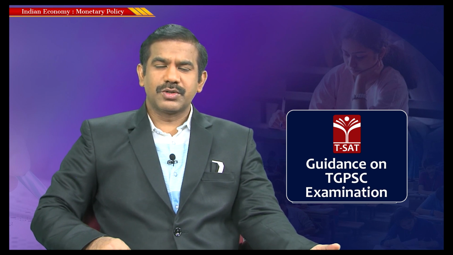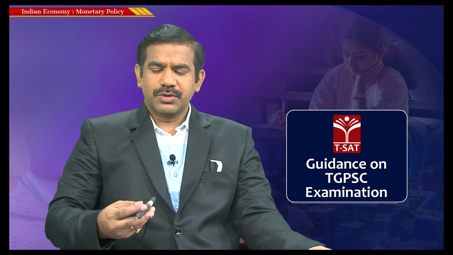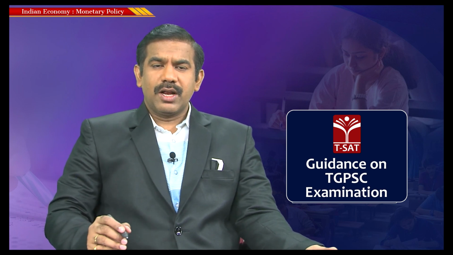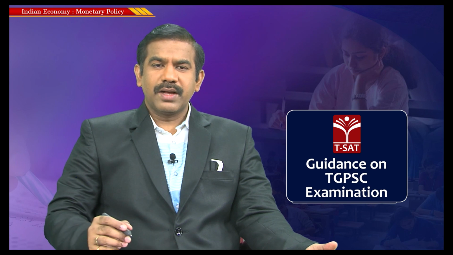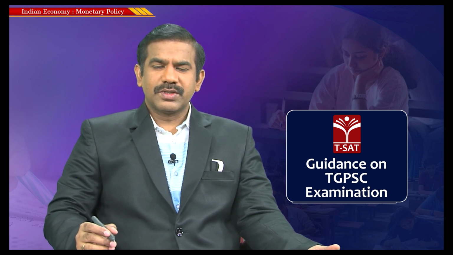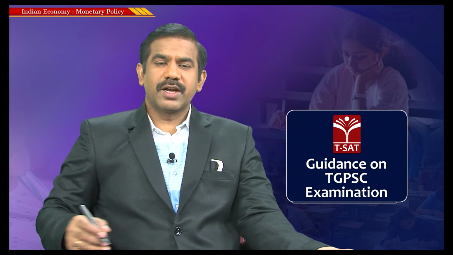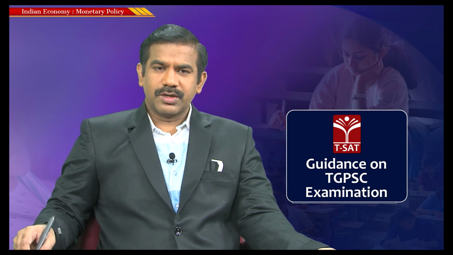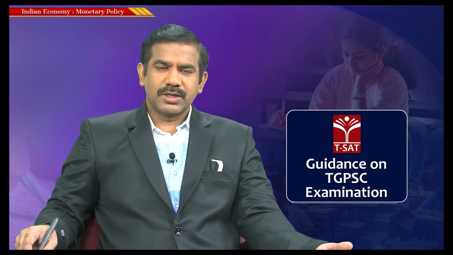The first is the reserve ratios, that is cash reserve ratio and statutory liquidity ratio, and how RBI could alter the supply of money or credit by changing them. Then we discussed the liquidity adjustment facility, mostly through repo operations, repo rate and reverse repo rate. An increase in reserve ratios or in repo or reverse repo rate results in a tight money policy, and a decrease helps in an easy money policy. That's what we concluded in the last session.